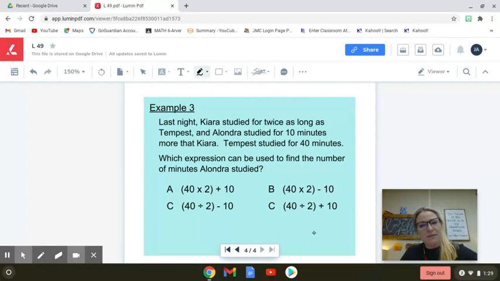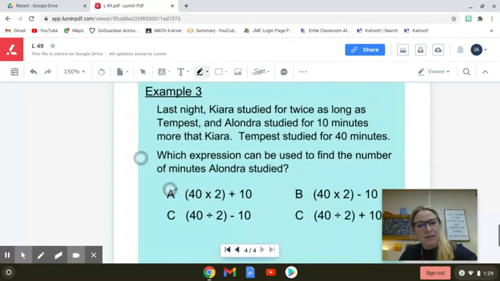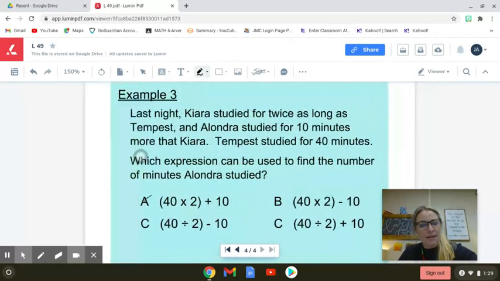Let's take a look at this last example. This one's a little bit different, and it takes some open-minded thinking as to how to view things as a formula. So here's what it says. Last night, Kiara studied for twice as long as Tempest, and Alondra studied for 10 minutes more than Kiara. Tempest studied for 40 minutes. Which expression can be used to find the number of minutes Alondra studied? So which expression here could represent Alondra's information? Go ahead and give this a try.